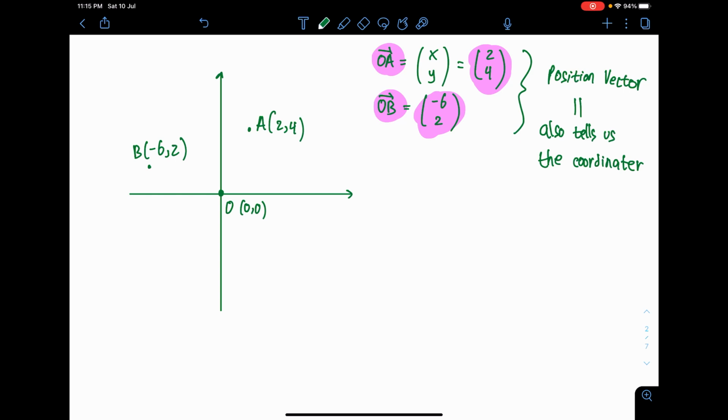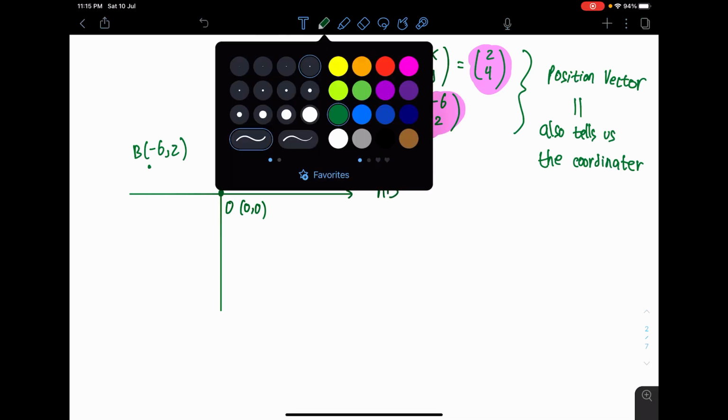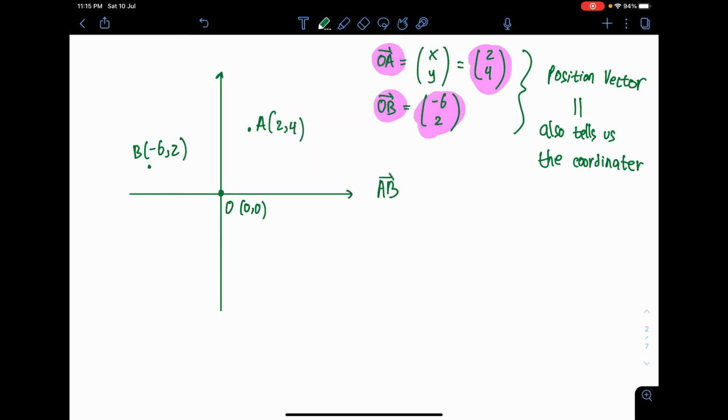Now, let's consider movement from point A to point B. Using the coordinate geometry here, I can trace how I go from A to B. First, I need to go from point A down, and then I need to go to the left. How do I make this horizontal? Yes, just nice like this.